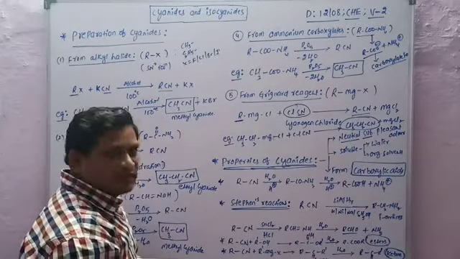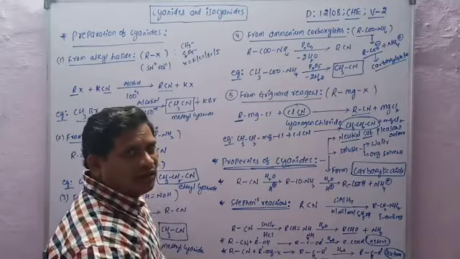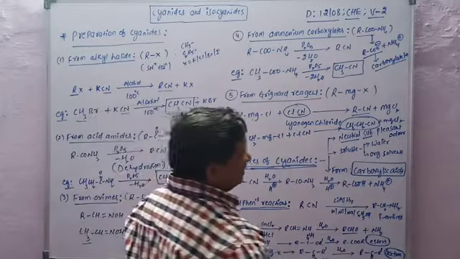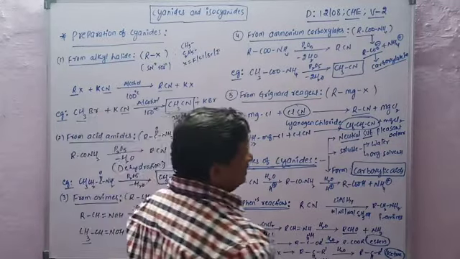Cyanides are soluble in water and organic solvents. Organic solvents means benzene, ether, esters, like that. These are all organic solvents. So cyanides are soluble in water and organic solvents.